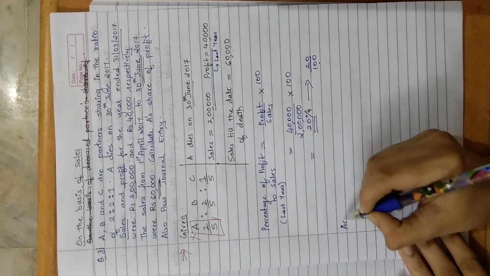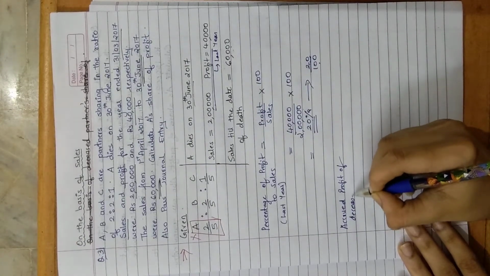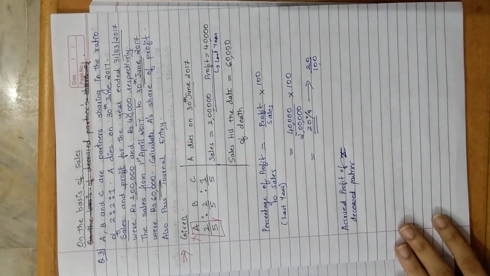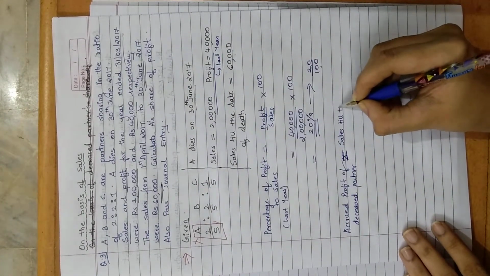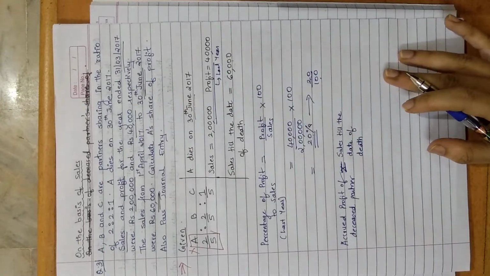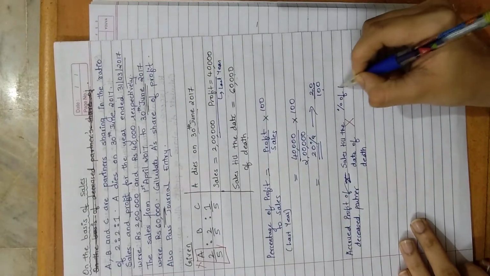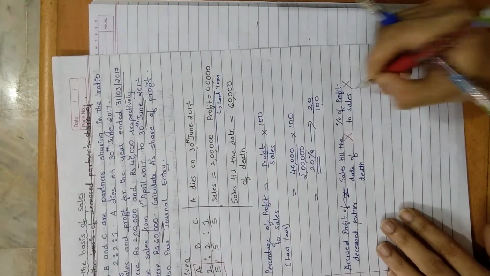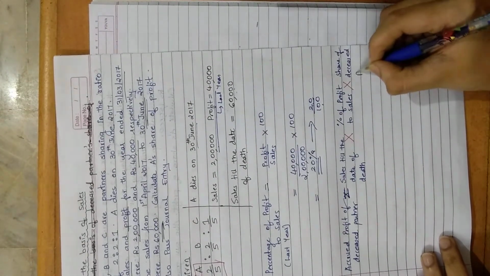So accrued profit of deceased partner is equal to sales till the date of death, multiplied by percentage of profit to sales, and multiplied by share of deceased partner.